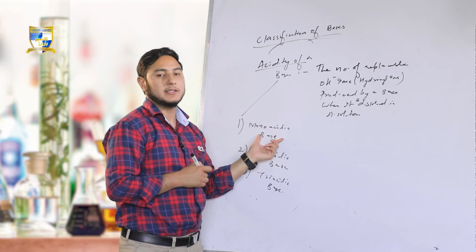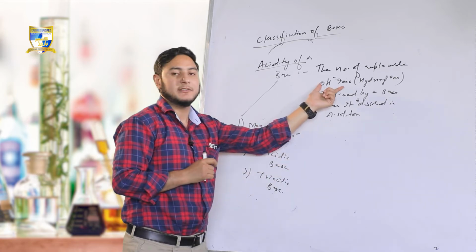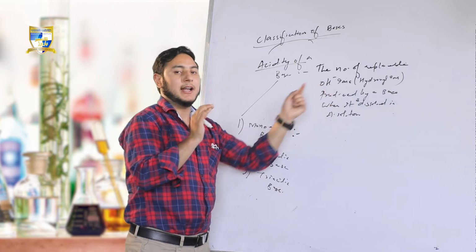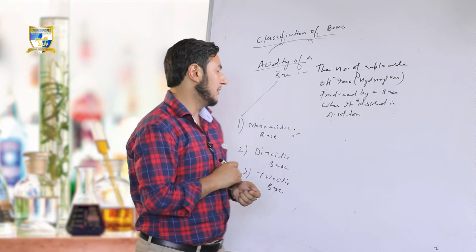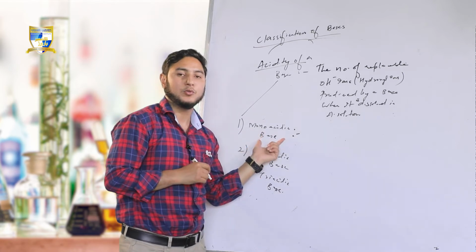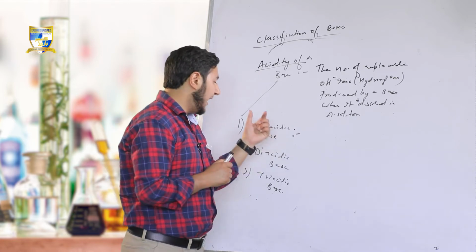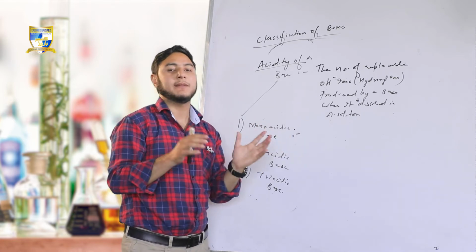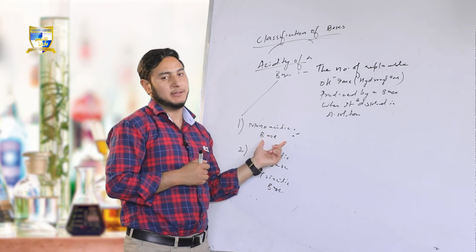Now, what is a monoacidic base? If the number of replaceable OH negative ions that a base produces when dissolved in aqueous solution is 1, the base will be called a monoacidic base.